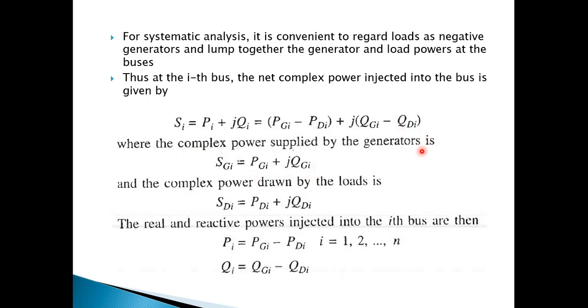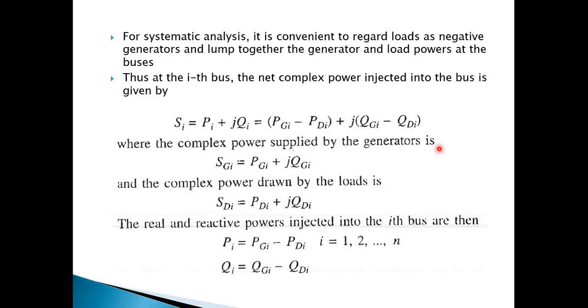The complex power supplied by the generator is S_Gi, which is the sum of the real power P_Gi and the reactive power jQ_Gi. And the complex power that is drawn is S_Di, equal to P_Di plus jQ_Di.